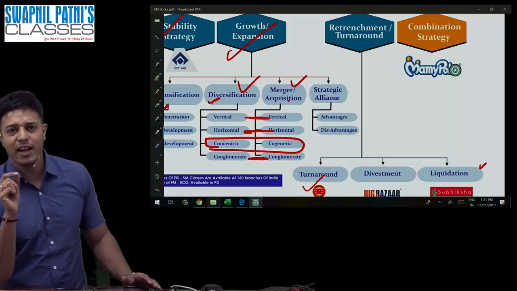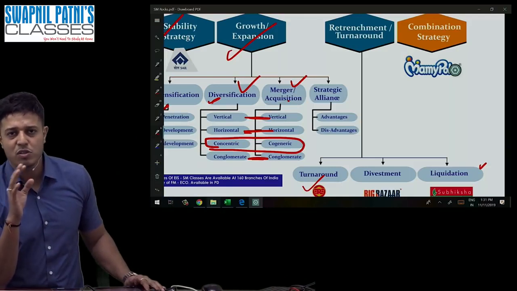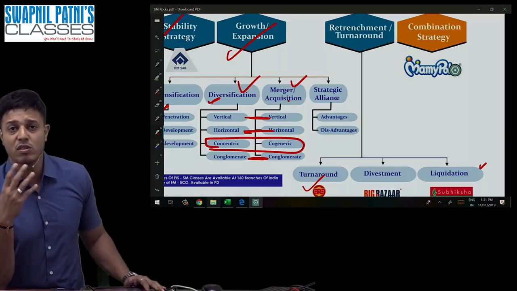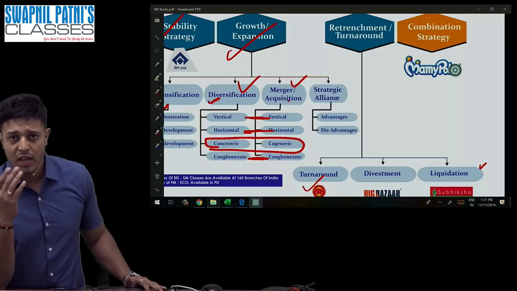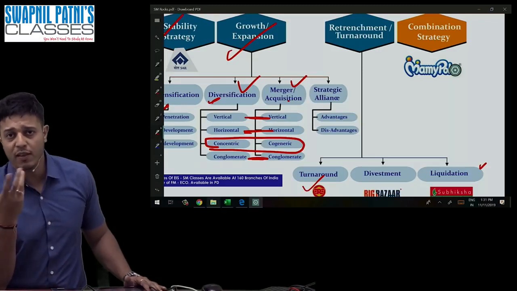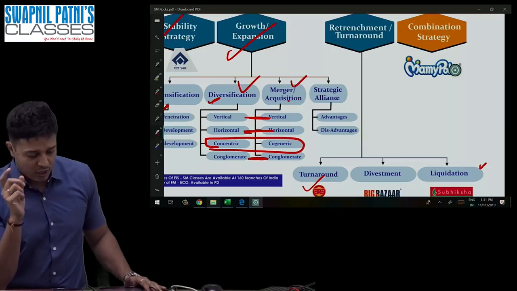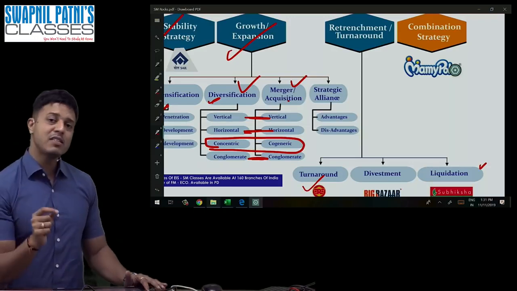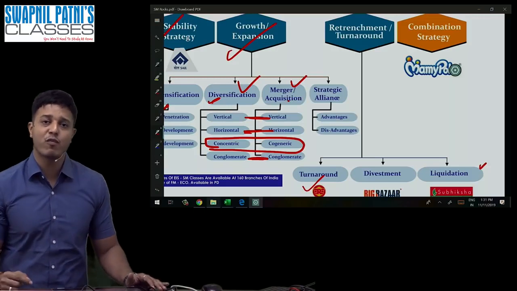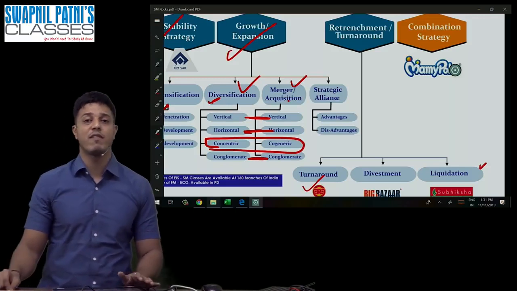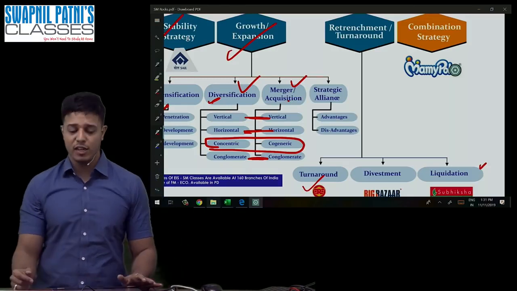And for hand wash, they have understood there is no demand for the hand wash. So they have reduced the supply of the hand wash. And after some point of time, they will stop making hand wash. It is called as retrenchment. So it means the organization is having multiple products, and for every product, the organization is having a different strategy. It is called as combination.